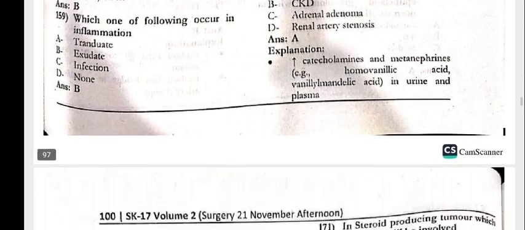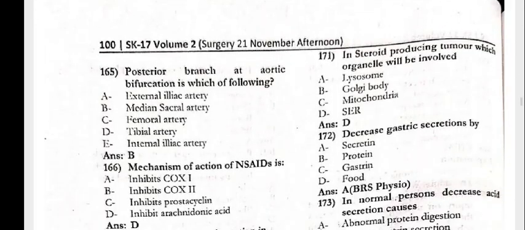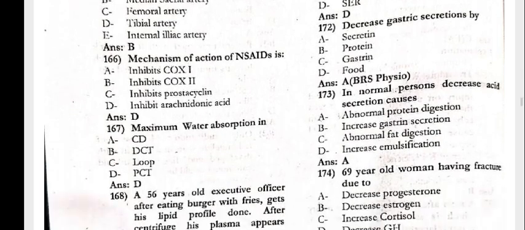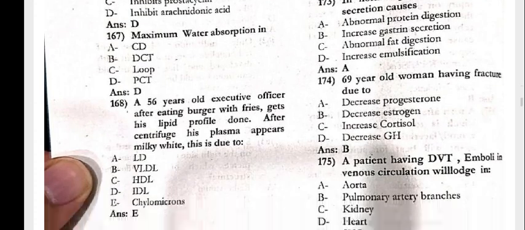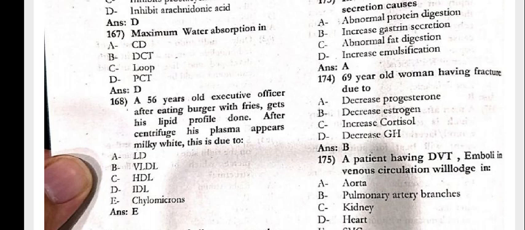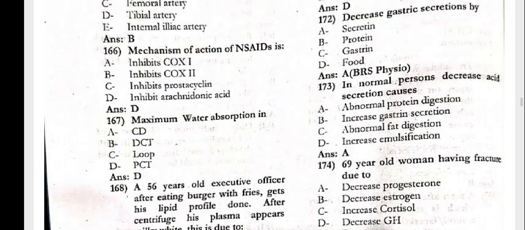164, the patient with hypertension and the lab investigation VMA found in the urine. This is the phaeochromocytoma. Like 165, the posterior branch at the aortic bifurcation is which of the following? The median sacral artery. The mechanism of action of the NSAID is to inhibit arachidonic acid. The maximum water absorption is in the PCT. The 56-year-old executive officer after eating a burger with fries gets his blood drawn, and after centrifuge his plasma appears milky white. This is due to chylomicrons.